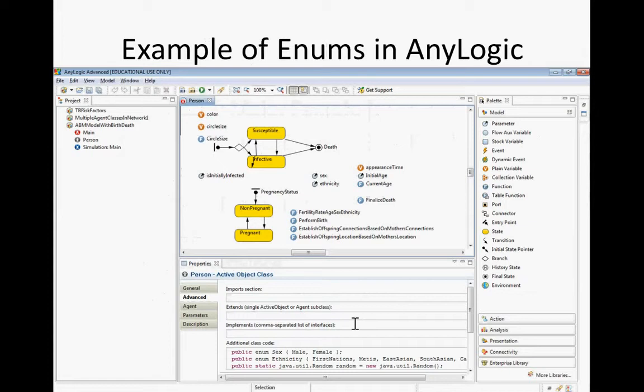How do you add enums to your model? You go up here, to Person, and there's this thing that says additional class code under advanced. You could just insert these. So this is public enum Sex, and this would be male and female. Now, if you need to refer to it, this isn't Person, because this is sex with respect to person.